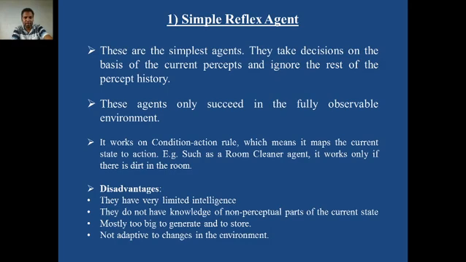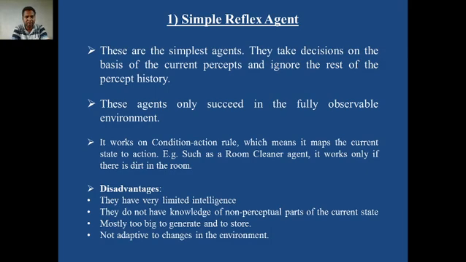In other words, it ignores the rest of the percept history. The agent does not have historical knowledge of percepts of the environment. These are the simplest agents. They take decisions on the basis of the current percept and ignore the rest of the percept history.